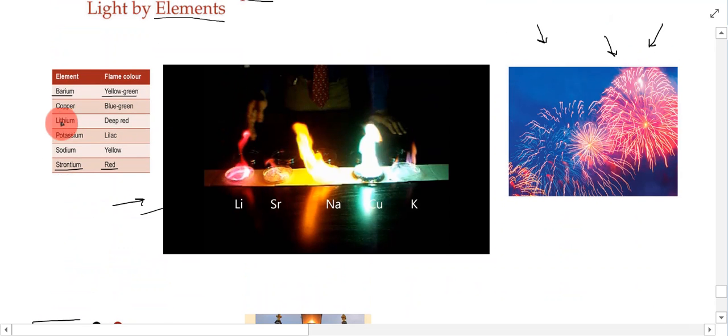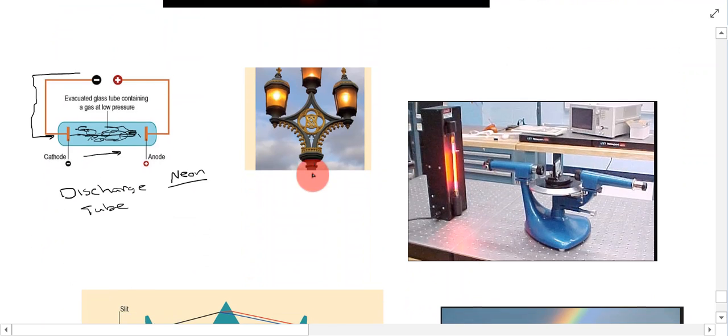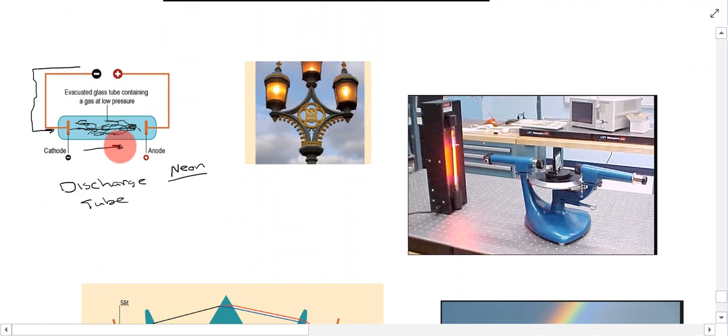Also, as we see here, if we take sodium, for example, sodium gives off this characteristic yellow color. The same thing happens if we take a tube like this, fill it up with sodium and then pass a current through it. It's going to glow and give off a characteristic yellow color, and that's what we can see here in this picture.